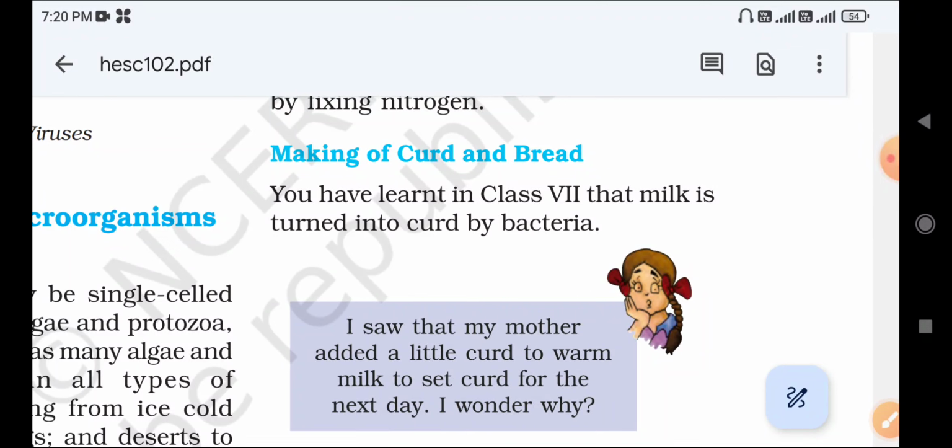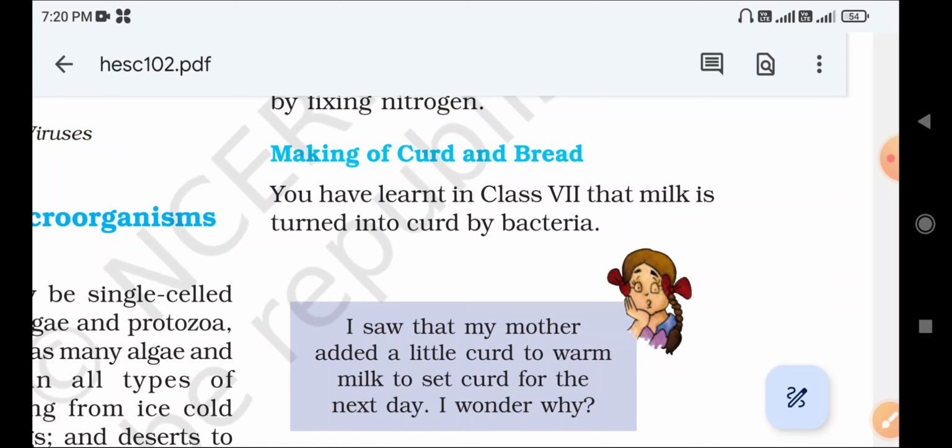Microorganisms, friends and foe. In our previous video we discussed microorganisms, where they live, the types of microorganisms, and how they are useful in our day-to-day life. Again, we will discuss in detail how they help us. If you want the videos of this chapter, you can check our playlist and get all the videos of this chapter.